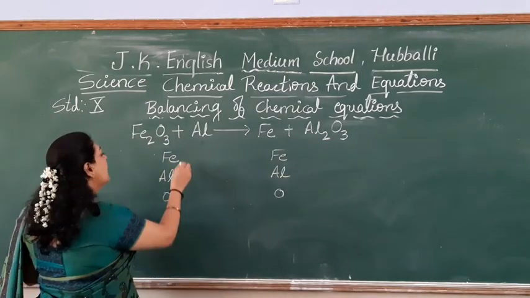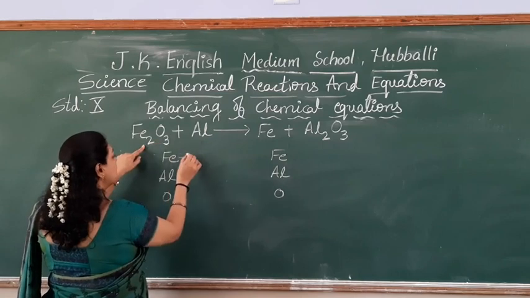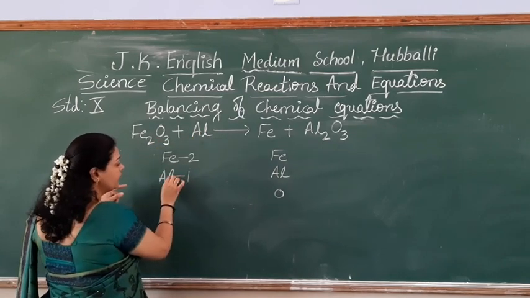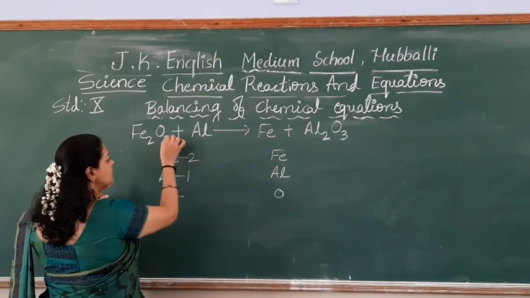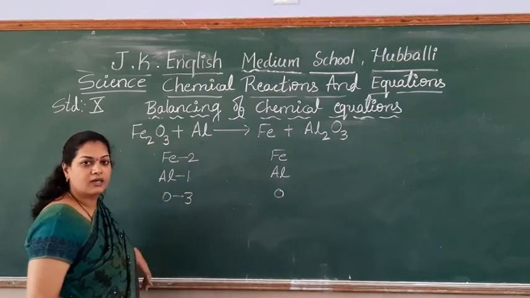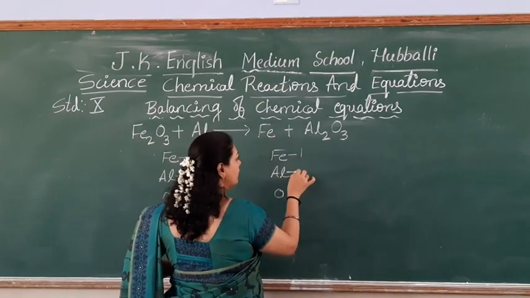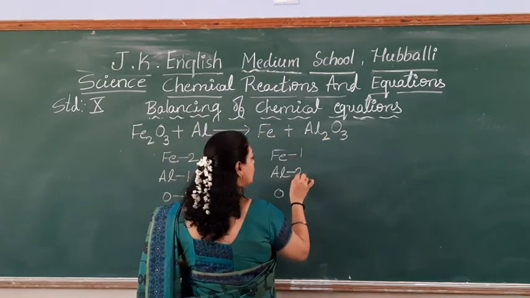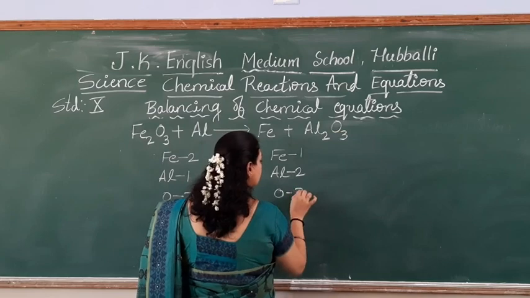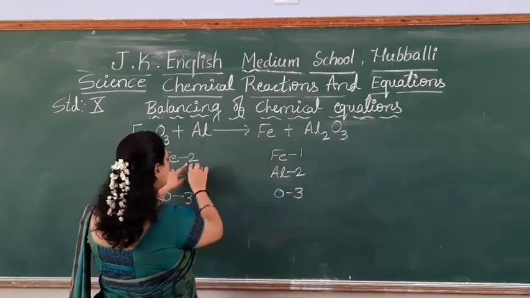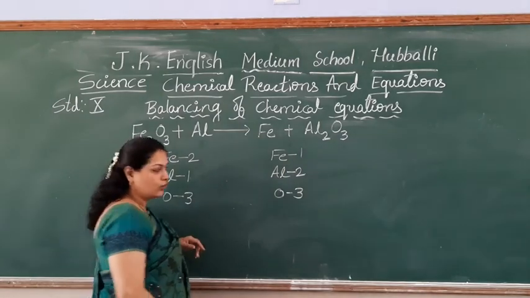Right? Iron, how many atoms are there? 2. Iron, aluminium 1. Oxygen 3. Correct? Iron, how many are there? 1. Aluminium 2. Oxygen 3. Aluminium 1. Here it is 2. Here it is 1. So what can I do?